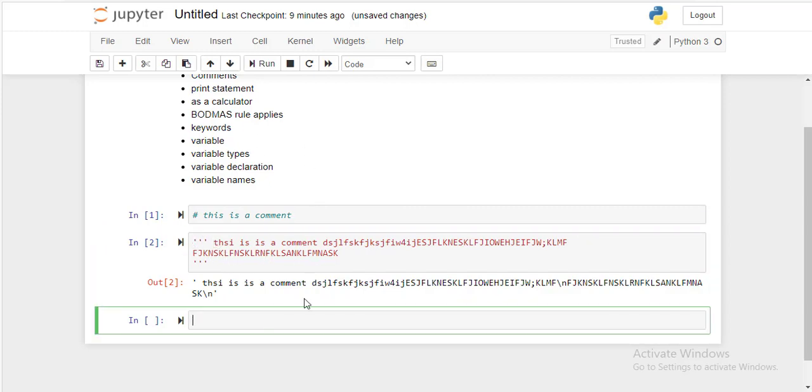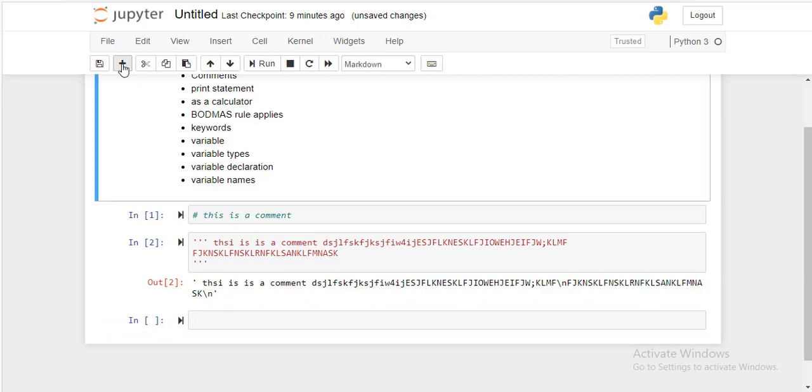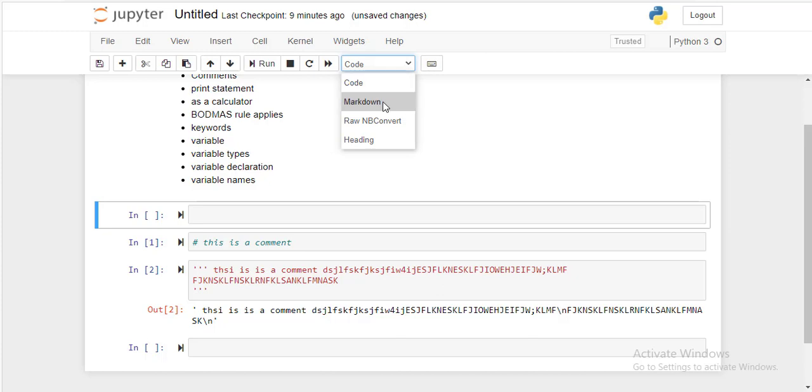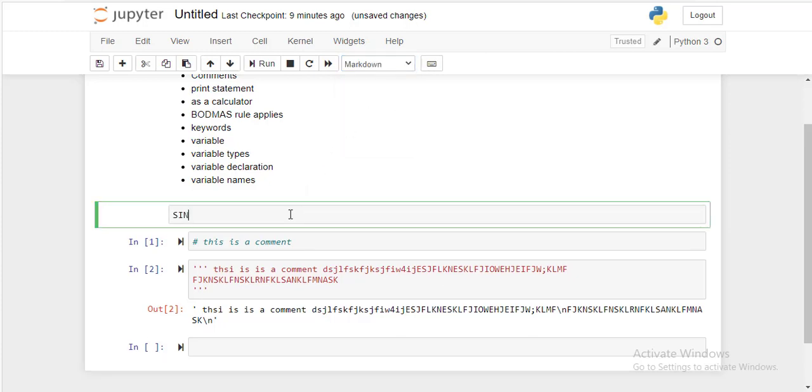Let's go to the second part, which is the print statement. As a rule, you can write a comment here. Let me use the markdown. Single line comment works fine with a hash symbol.